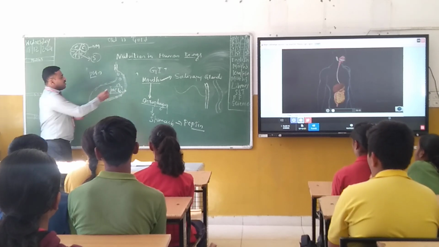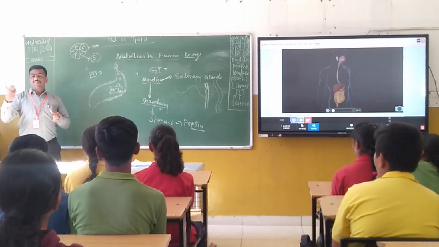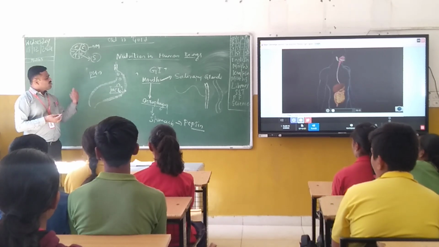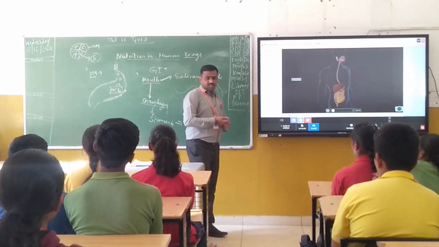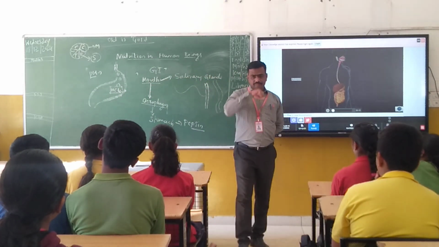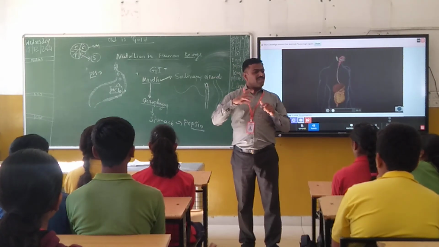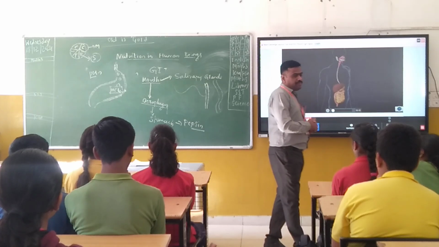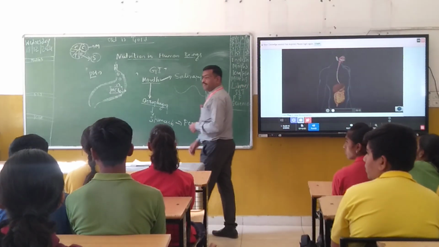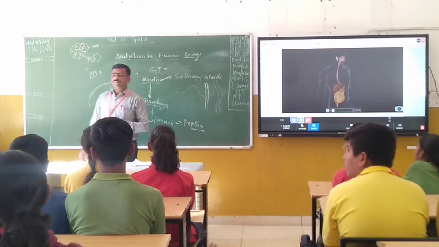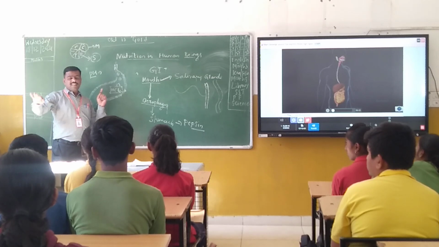To avoid that, on the inner wall we see a cushion-like material, which is nothing but mucus. Again, a question arises. Most people will say, I have an acidity problem. Then what do you mean by acidity? Most people are suffering from acidity. Acidity is the rise of acidic concentration in the walls of the esophagus and the upper part of the stomach.